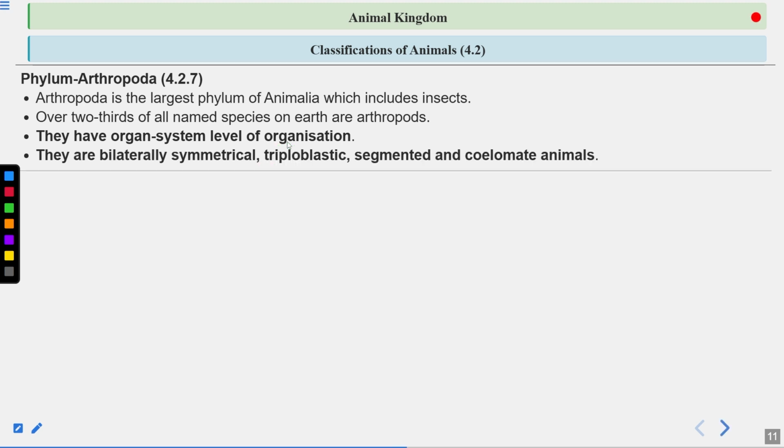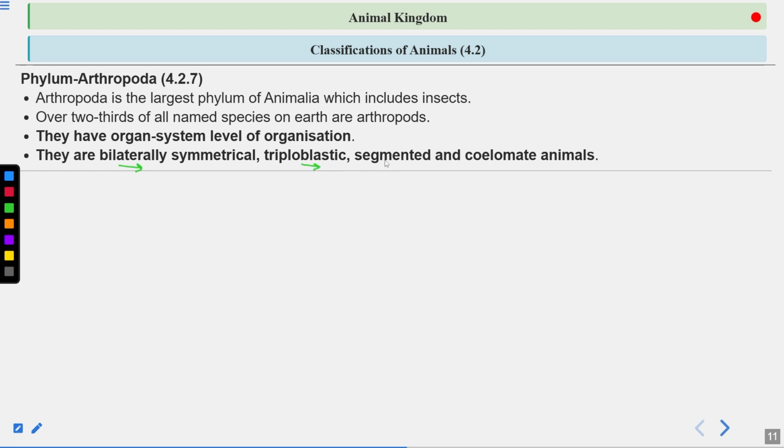They are bilaterally symmetrical, triploblastic, segmented, and coelomate animals. Bilaterally symmetrical means their body can be divided into two equal halves. Triploblastic means the body is made from the 3 germ layers.